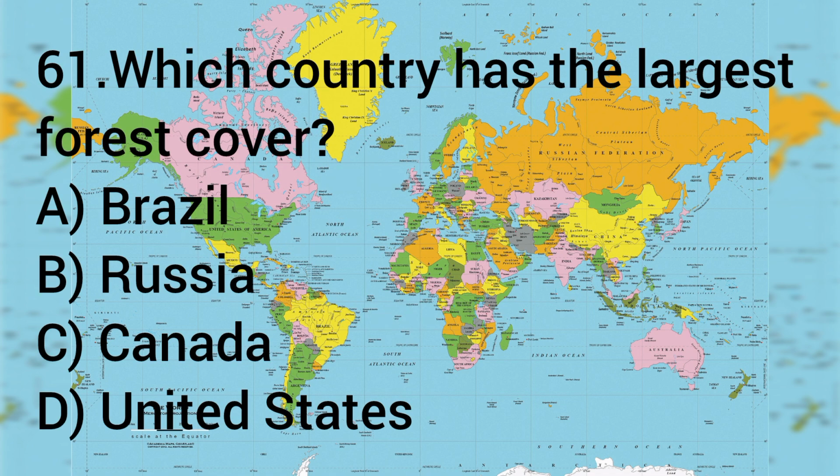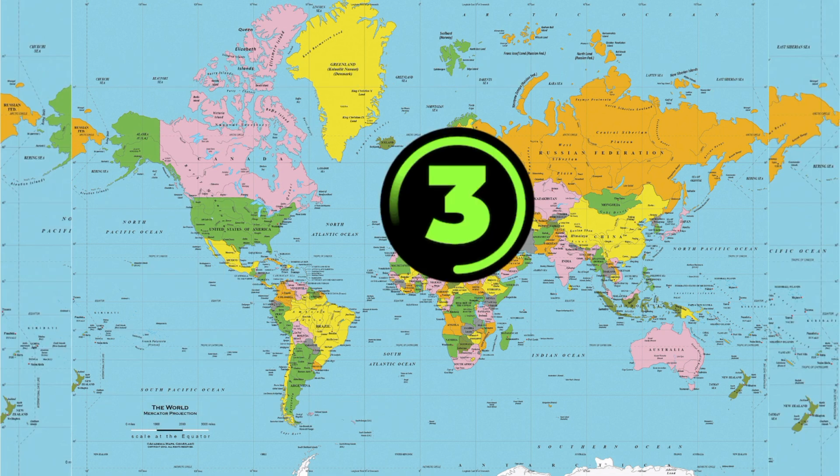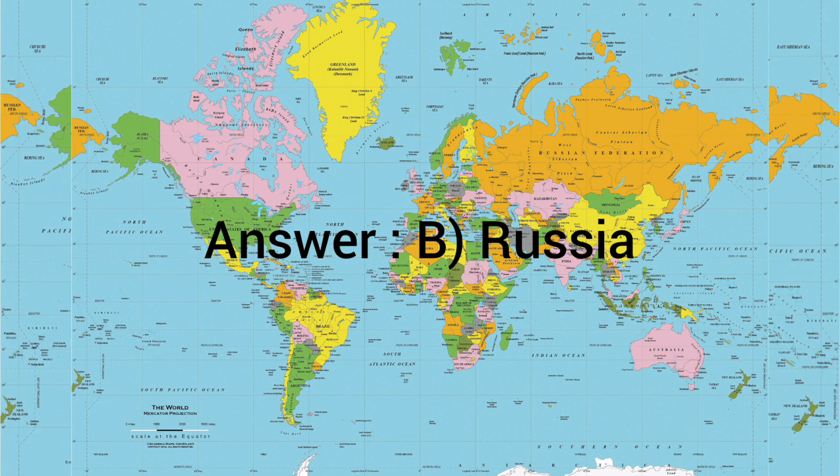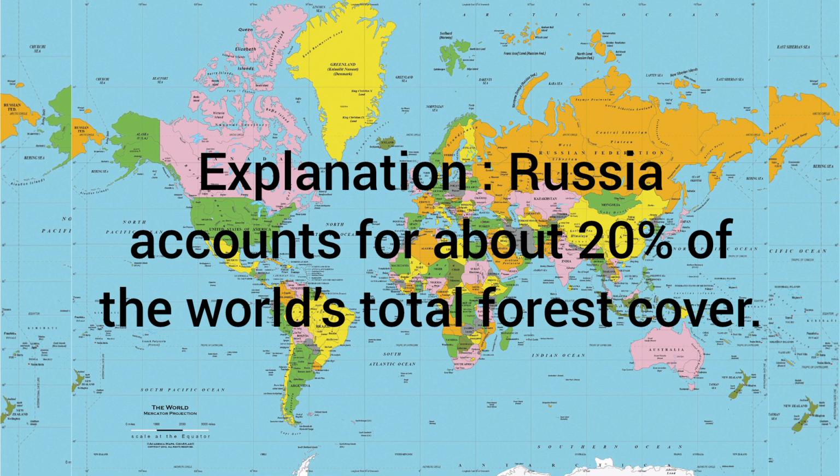Question number 61. Which country has the largest forest cover? A. Brazil, B. Russia, C. Canada, D. United States. The answer is B. Russia. Russia accounts for about 20% of the world's total forest cover.